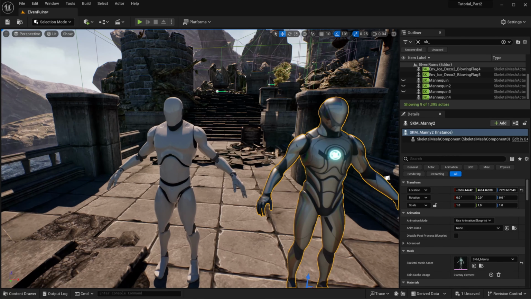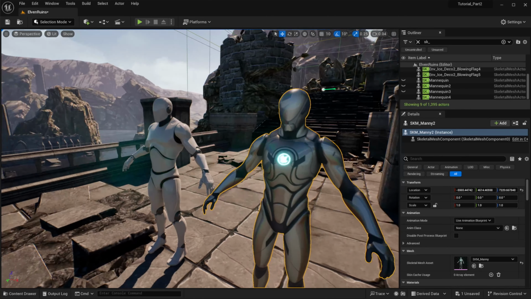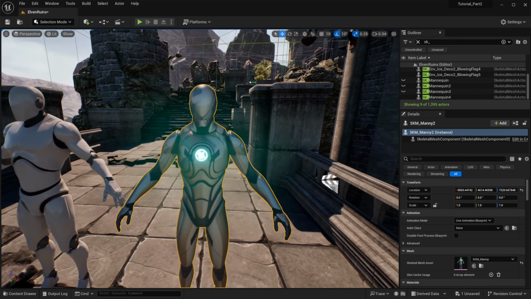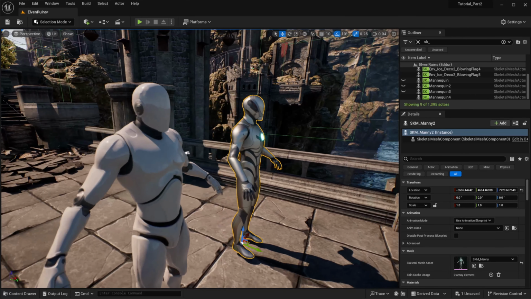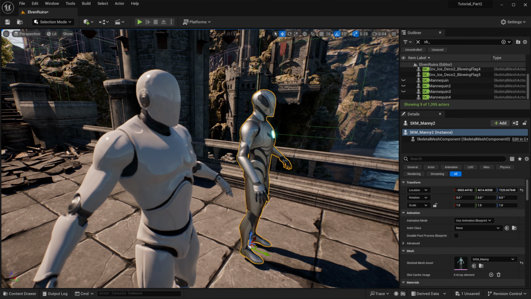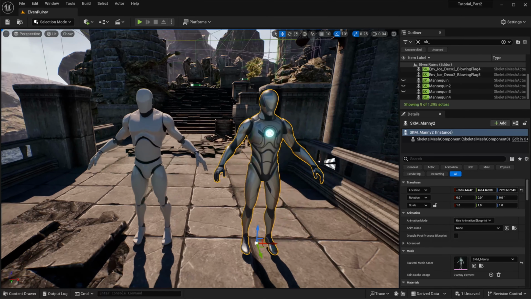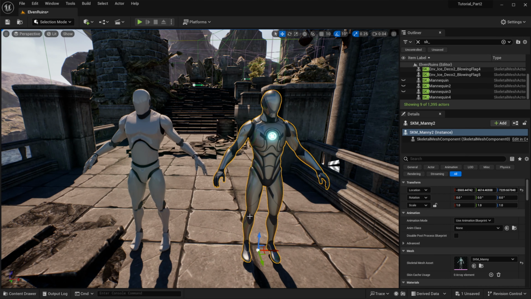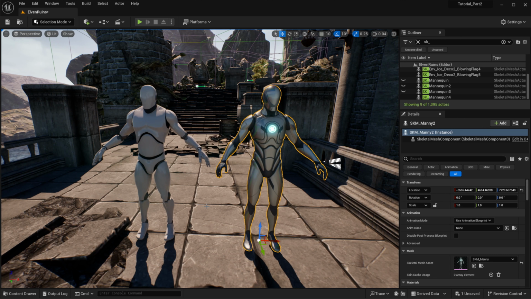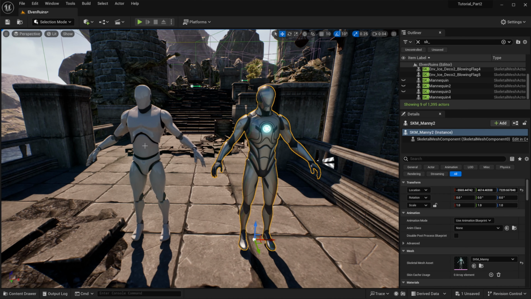But the reason why we're going to be using the Unreal Engine 4 mannequin versus the Unreal Engine 5 mannequin is because the animations that we just added to the project are only compatible with the Unreal Engine 4 mannequin. There is a way to convert them to work with the Unreal Engine 5 mannequin, but I'm going to save that for a later day because it's a little bit of a process and I don't want us to get bogged down with that part just yet. I still want us just to focus on the fun, filming some stuff, and getting some content out on the interwebs and your social platforms. So everyone can get hyped that you're becoming a master at Unreal Engine.